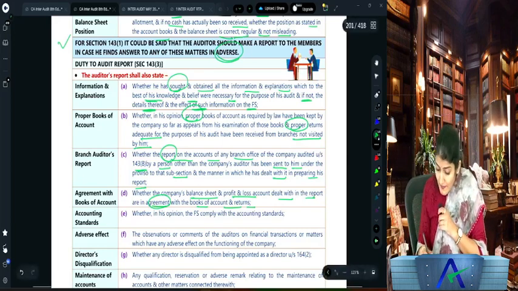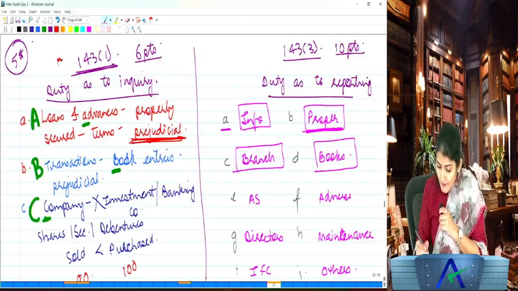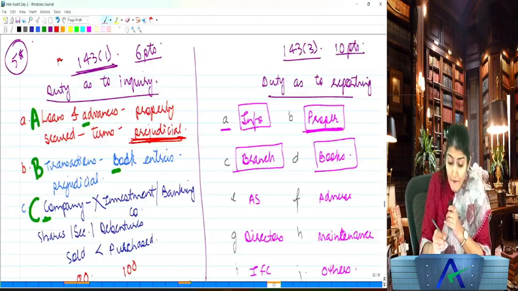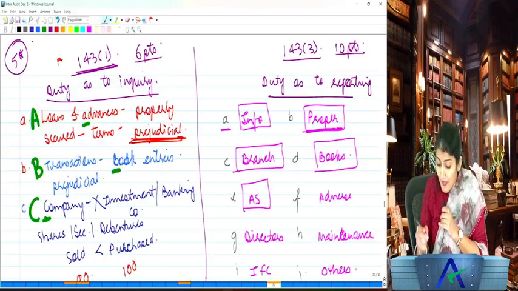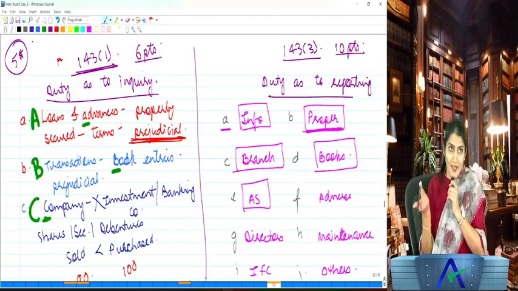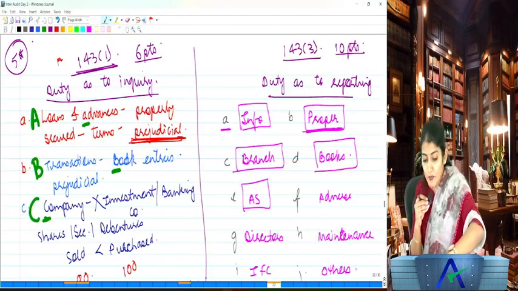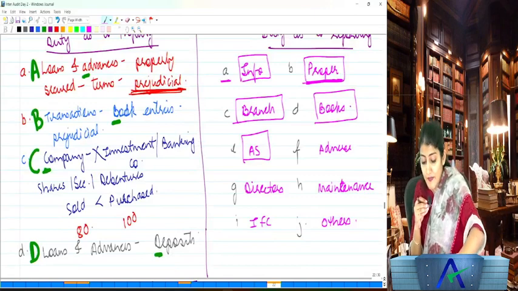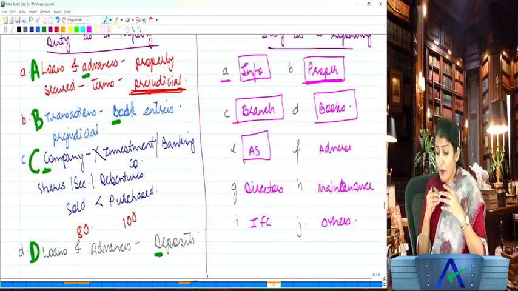Right. Then what is the next point which we have over there? The next point is the AS: whether the financial statements comply with the accounting standards. So the auditor needs to report whether the financial statements comply with the accounting standards.